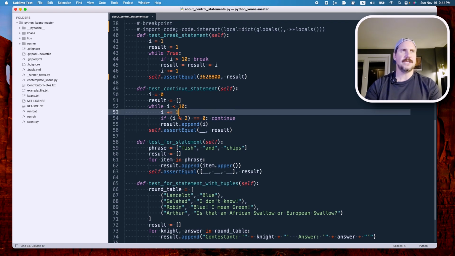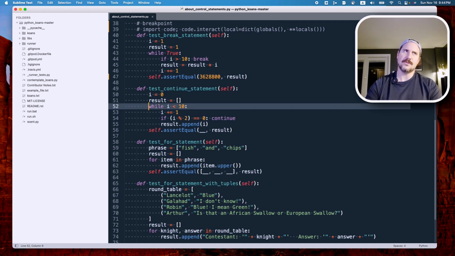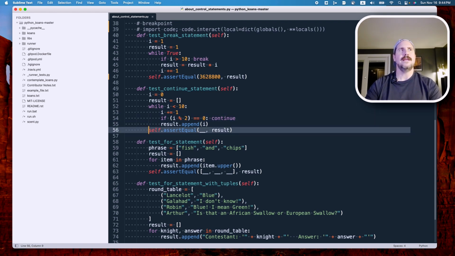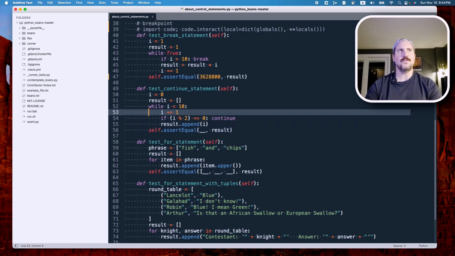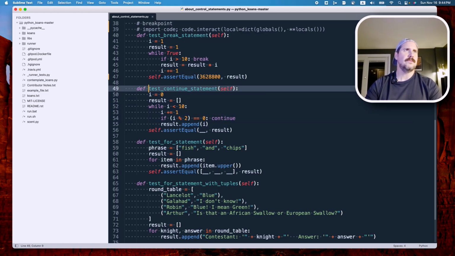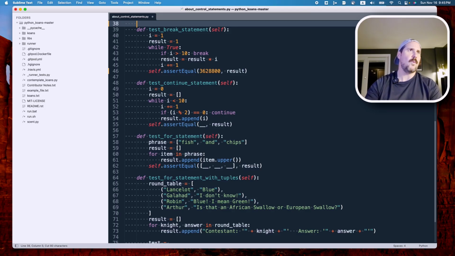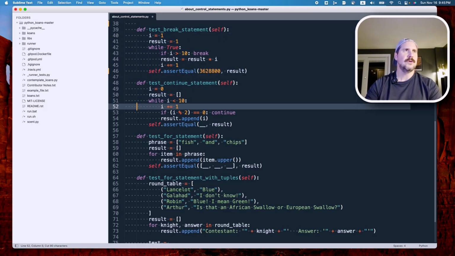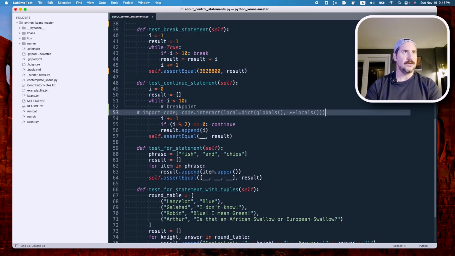And we'll go through this until I is 10 or greater, and then we'll break out of the loop and we'll see what comparison we have. So let's go ahead and we'll just drop our, again, our breakpoint code in there, and we can watch it as it steps through. So let's go ahead and do that and get rid of this.